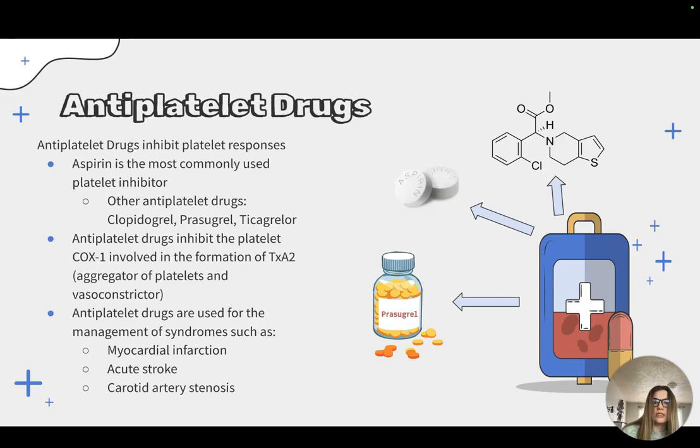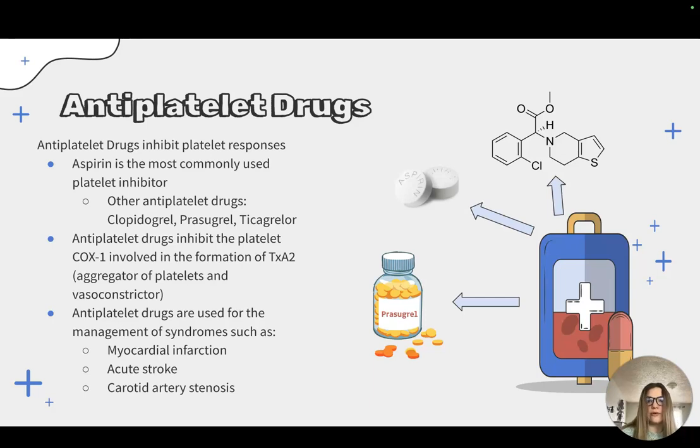Antiplatelet drugs are used to inhibit platelet responses within the body. The most commonly used antiplatelet drug is aspirin. Drugs such as aspirin inhibit the enzyme cyclooxygenase, also known as COX-1, which is involved in the formation of TXA2, which is a vasoconstrictor and a common aggregator of platelets. Antiplatelet drugs are typically used for the management of acute coronary syndromes such as myocardial infarction, carotid artery stenosis, angina, and even acute stroke syndromes. Other commonly used antiplatelet drugs include clopidogrel,